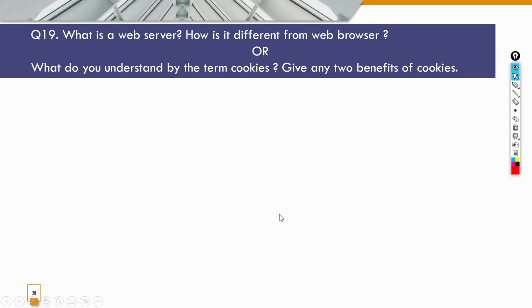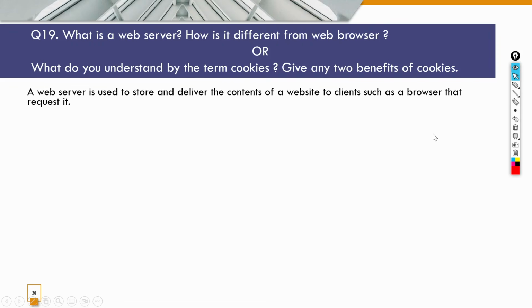The next question is, what is a web server? It was a theory question, and how is it different from a web browser? Or the other choice question was, what do you understand by the term cookies, and give any two benefits of cookies. So a web server is used to store and deliver the contents of a website to clients such as a browser that request it.